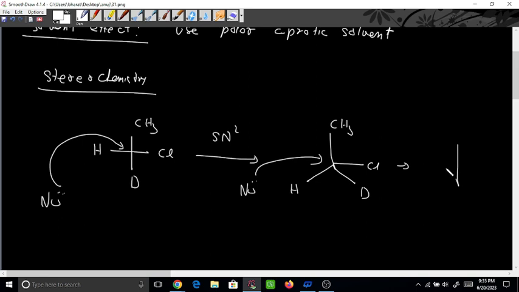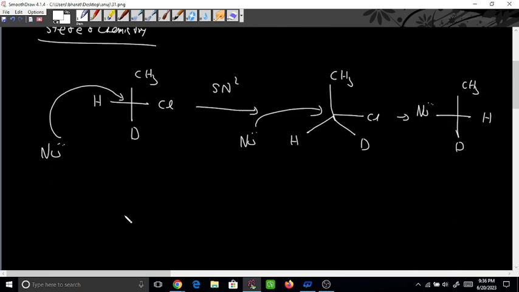So what will be the product here? You can see the product: CH3, then D, and then what has happened here? The nucleophile was here, then chlorine was here. So this hydrogen will go in this direction, and the nucleophile will come in this direction. Initially the configuration was this one, and this configuration has been reversed. Can you see this fact?